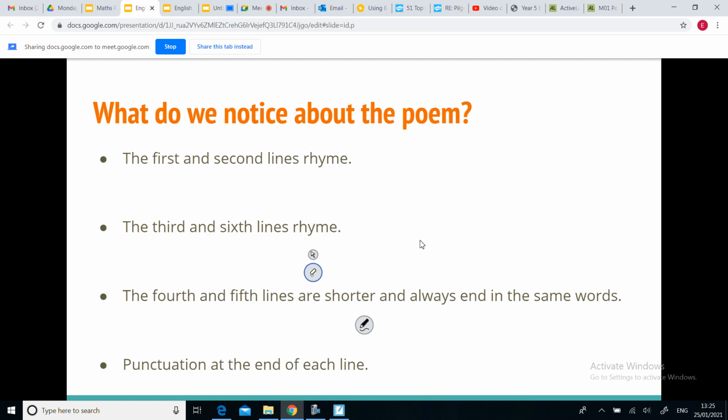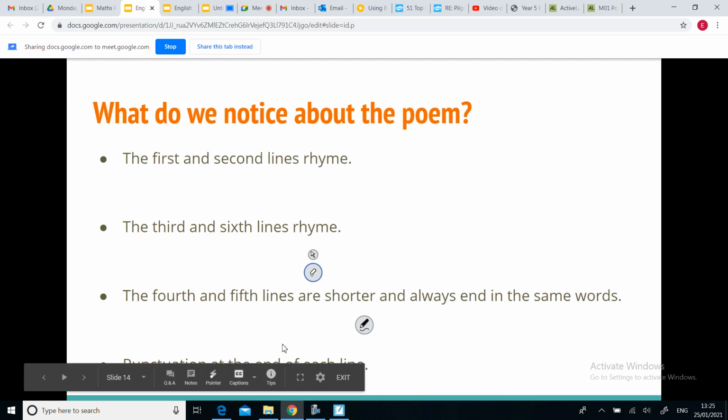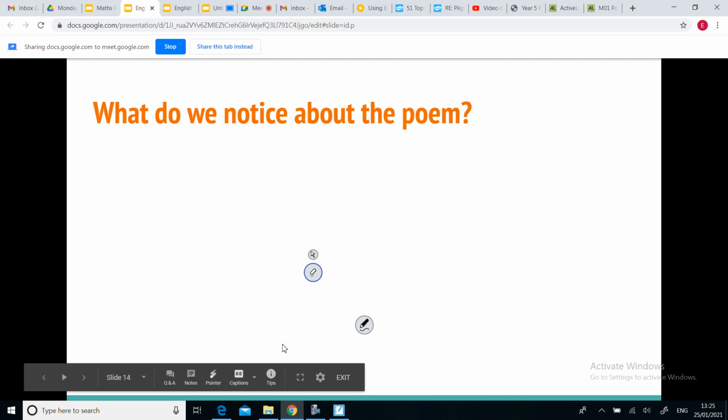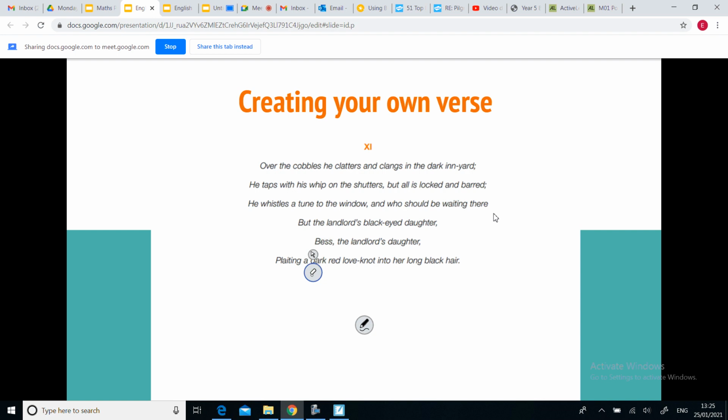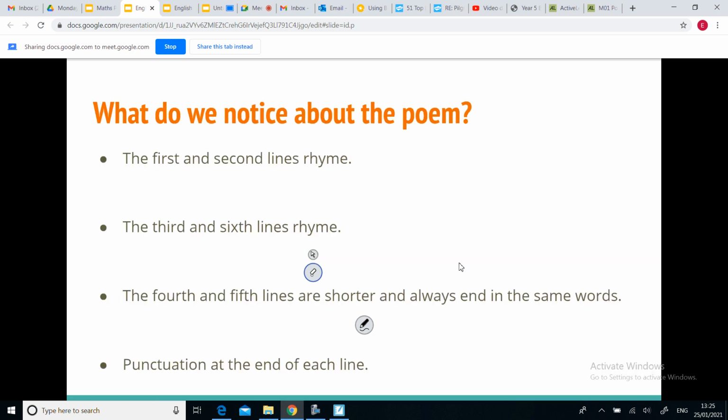And then finally, what I've put here is the punctuation at the end of each line. Usually it'd be just a comma, okay? And you can have a look at this example and you see that there isn't a piece of punctuation there at the end. However, I think that's a little bit of a typo, because there should always be a piece of punctuation at the end of the line, as you can see on every other line. So you use semicolons, commas, and at the end of the verse it'll always be a full stop, okay? But you're usually just going to use commas.